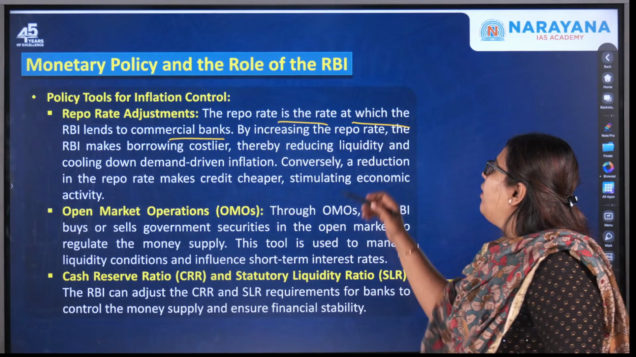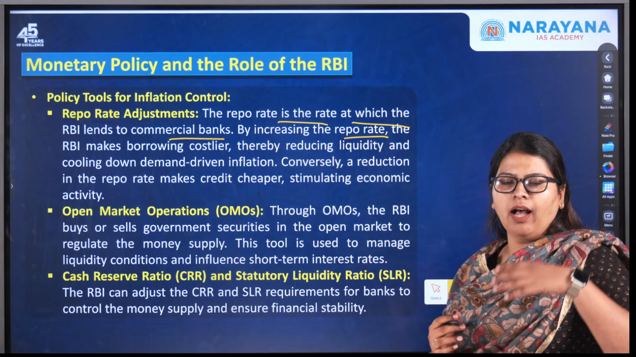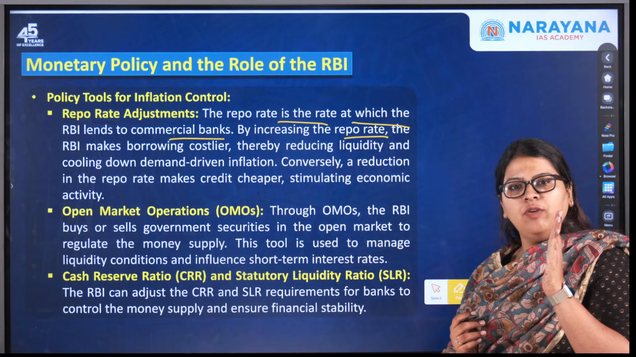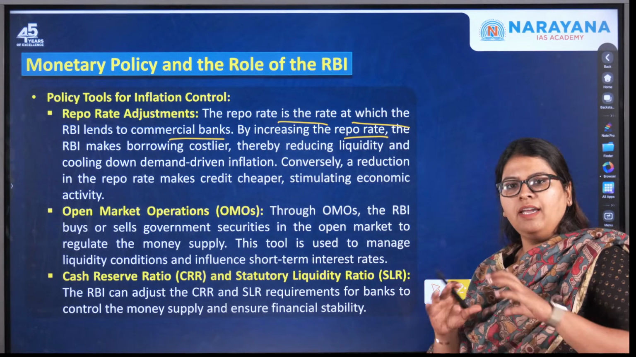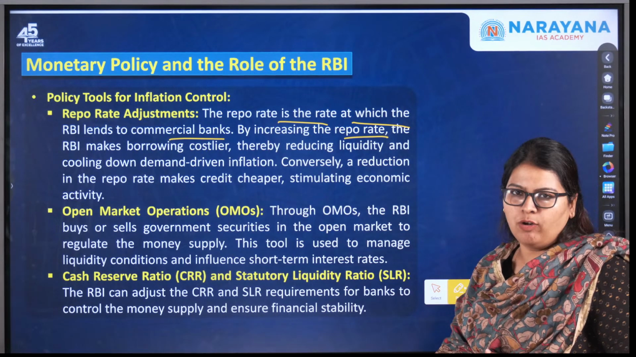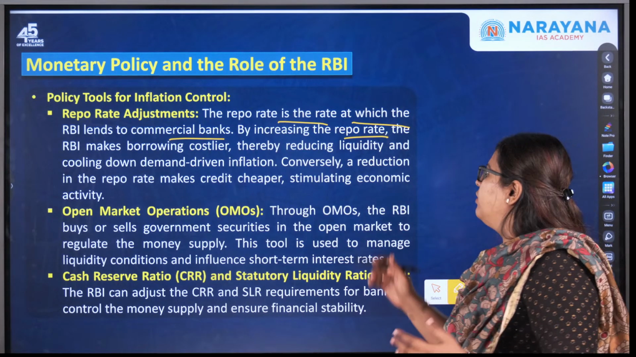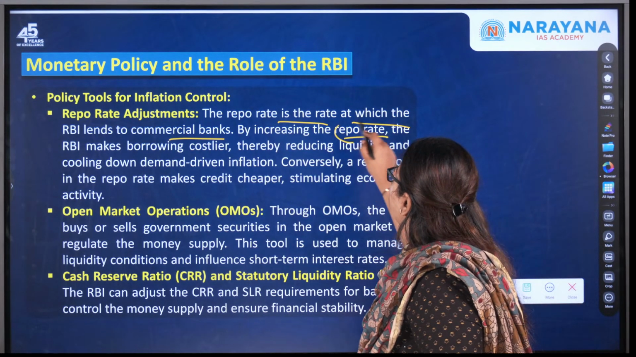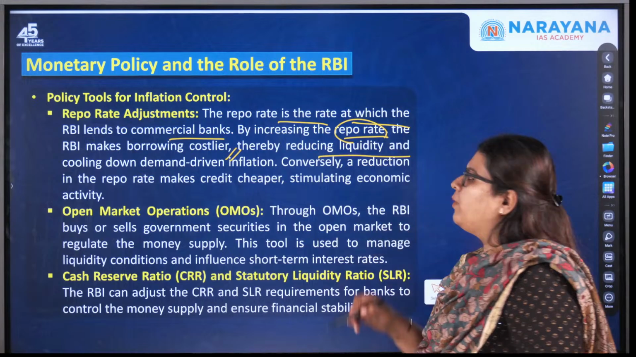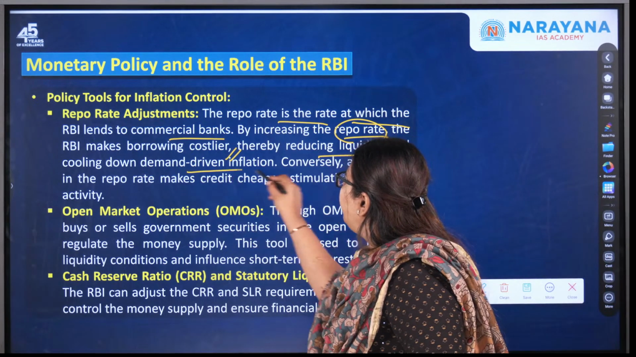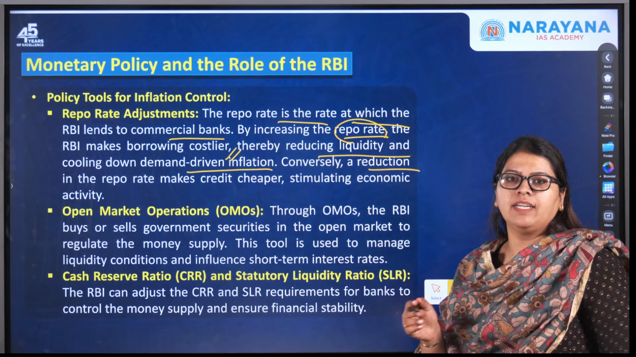So when the repo rate, that is the rate of interest at which the banks borrow from the RBI, increases, then what happens? Borrowing becomes very, very costly. So this arrests the liquidity or the liquid money in the economy, and this is used as a tool to control inflation. By increasing the repo rate, the RBI makes borrowing costlier, thereby reducing liquidity and cooling down demand driven inflation. Conversely, if the repo rate is decreased,